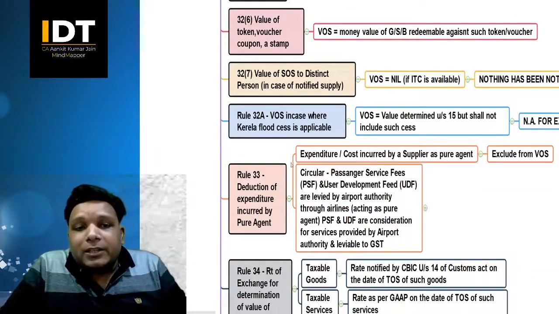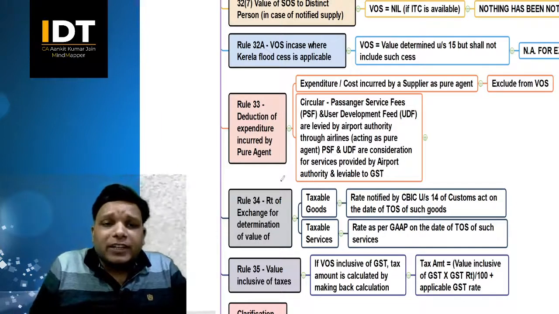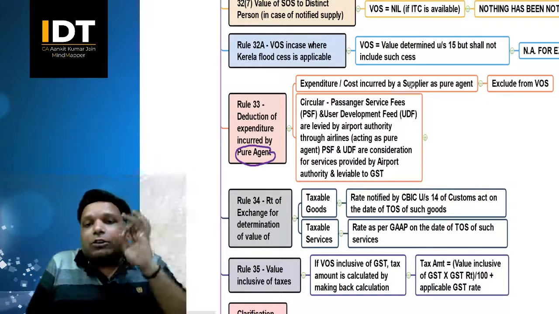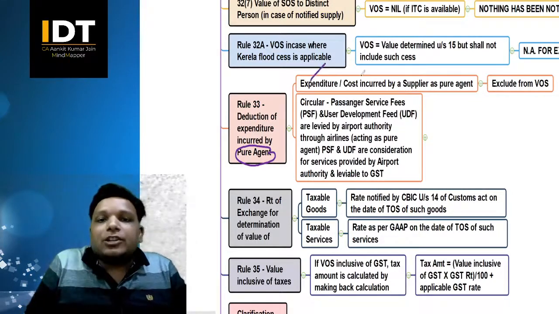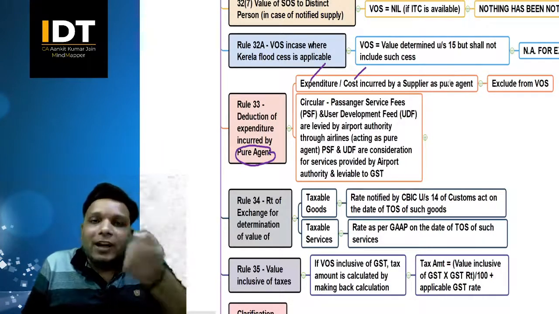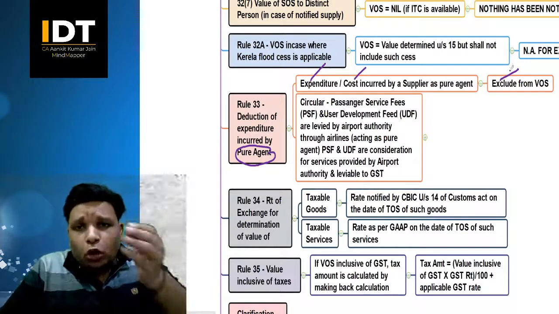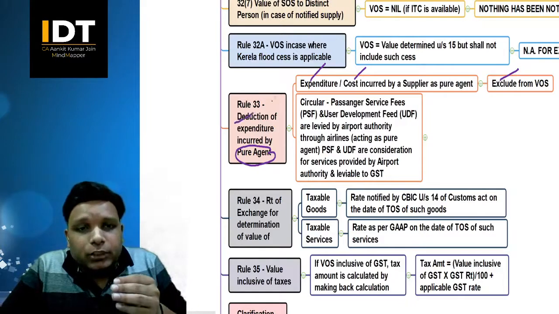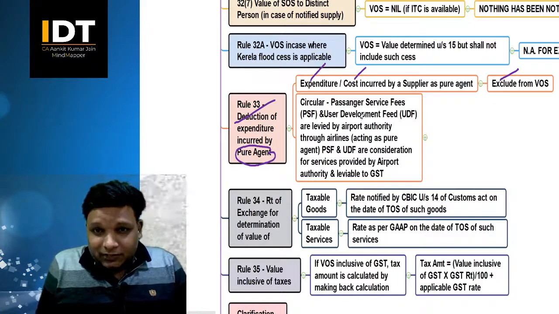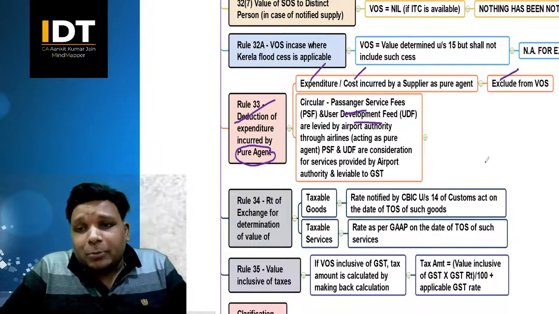So let us quickly see rule number 33. In rule number 33, we had seen that if there is a pure agent, and this pure agent is incurring any expenditure or cost, then because he's not adding his markup, it will be excluded from the value of supply, correct? On the basis of these rules, there is one circular which has been issued, which is talking about the passenger service fees and the user development fees. I'll show you with an example so that it becomes clearer to you.